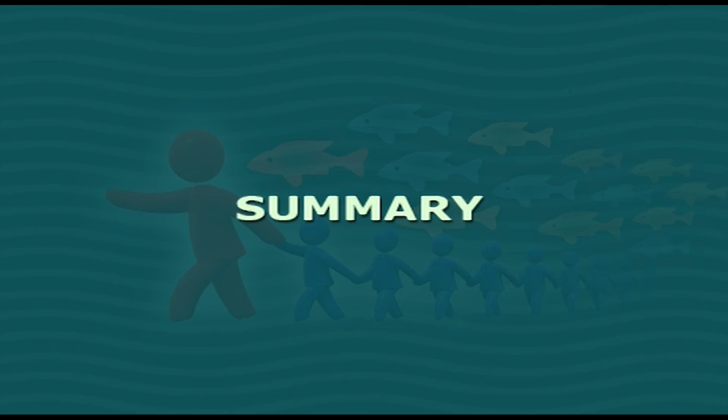Now, let me summarize the session. Friends, budget is the estimation in monetary terms. During the session, we have learned that budgetary control is very important for controlling the system of an organization. Budget can be prepared on the basis of time, function, flexibility, and others.